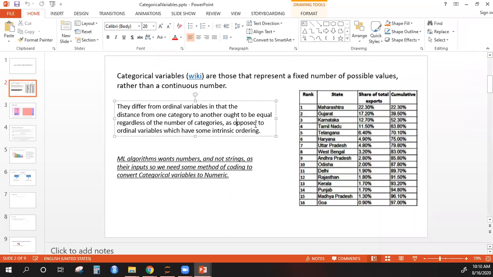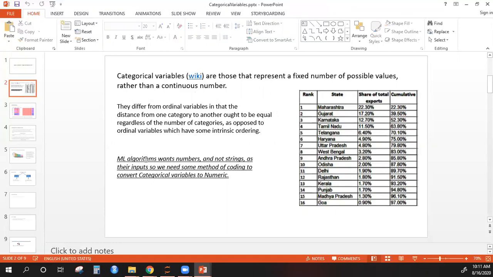As opposed to ordinal variables where there is some intrinsic ordering. Ordinal variables will have some order to the values. For example, low, medium, high, that's the classic example that we discussed, right? Low, medium, high, there is some order there. But whenever we have categorical variables, there should not be any order to them.